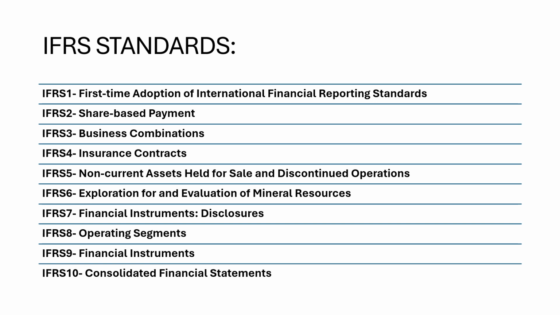IFRS 5 is non-current assets held for sale and discontinued operations. IFRS 6 is exploration for and evaluation of mineral resources. IFRS 7 is financial instruments disclosure. IFRS 8 is operating segments. IFRS 9 is financial instruments. IFRS 10 is consolidated financial statements.